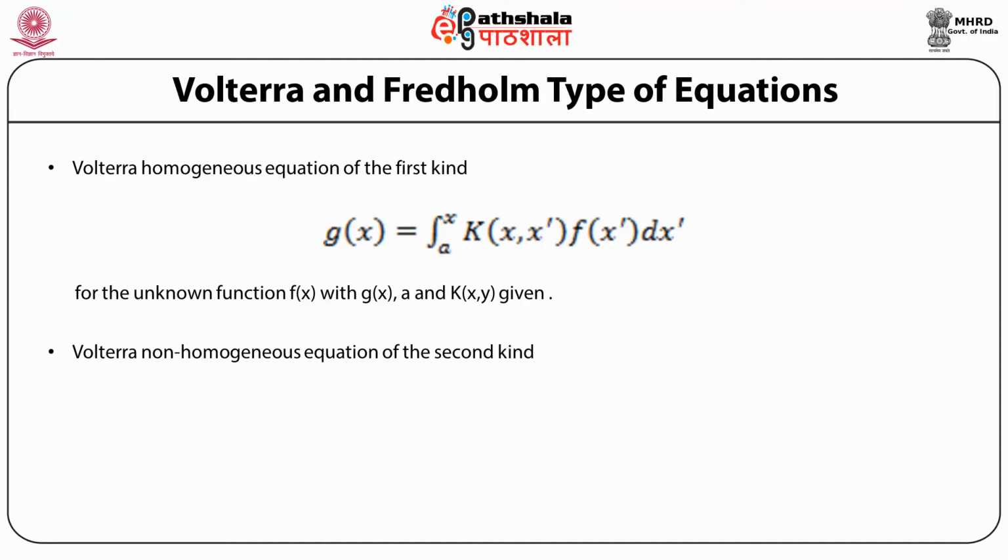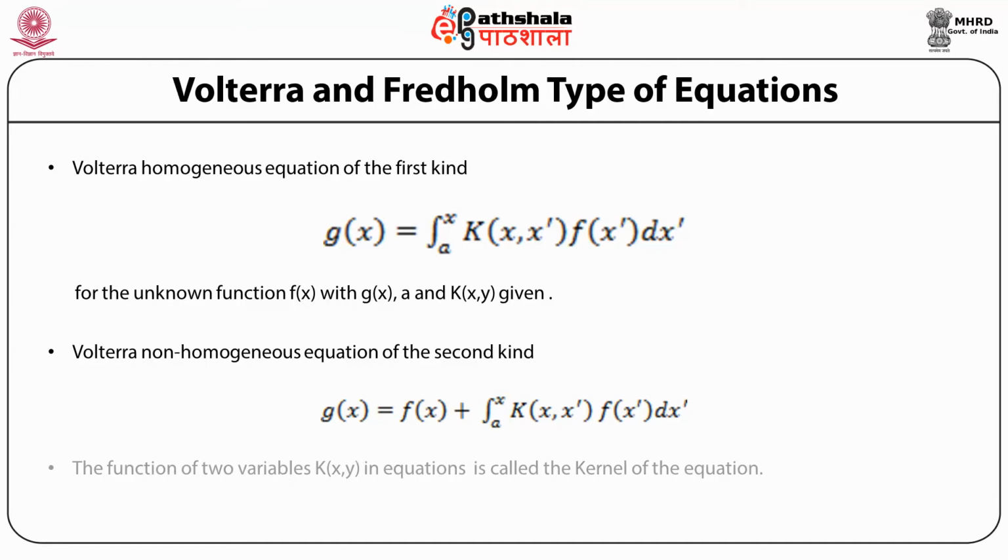Namely, a Volterra non-homogeneous equation of the second kind reads g of x is equal to f of x plus an integral from a to x over dx prime, where the integrand is k, a function of x and x prime, multiplied by f of x prime. As before, the function of two variables k in these equations is called the kernel of the equation.